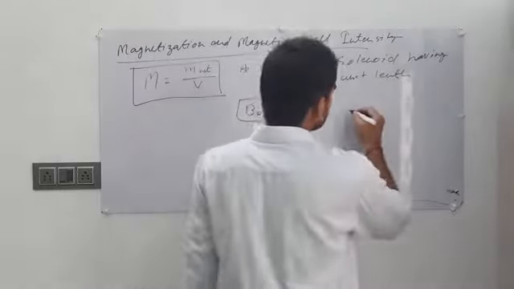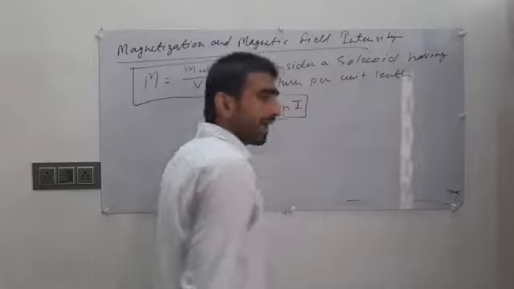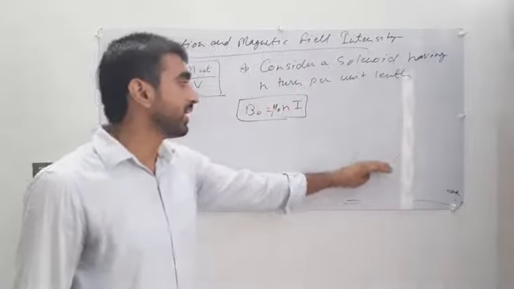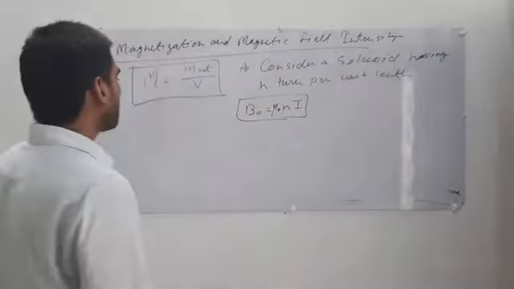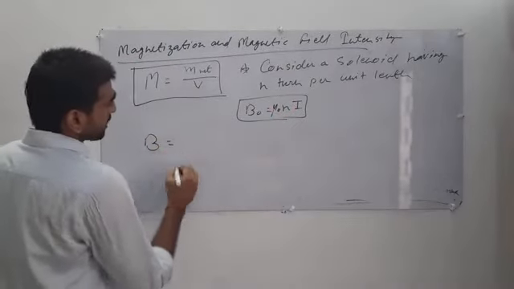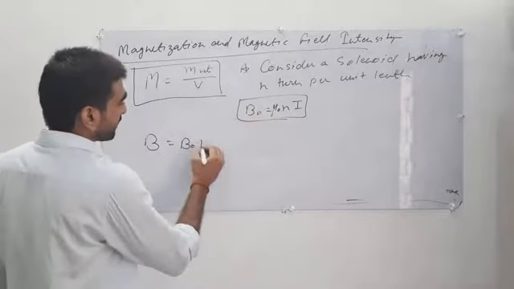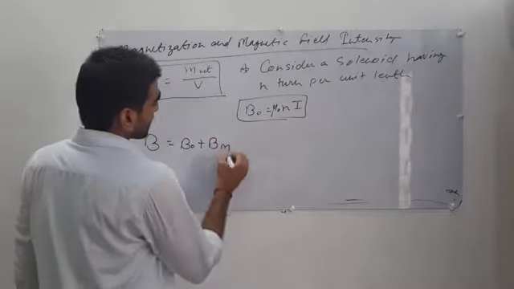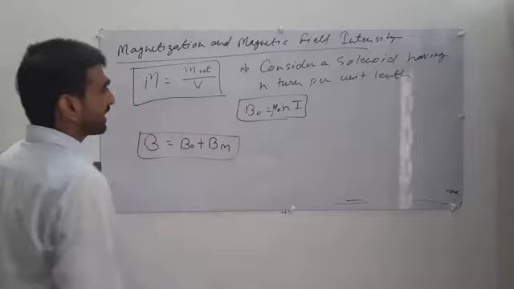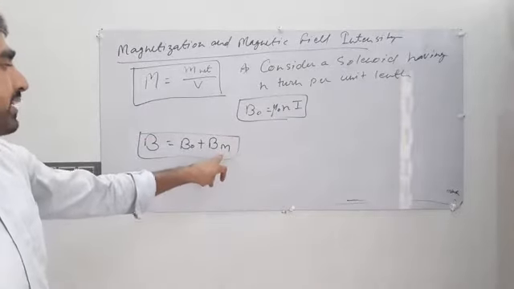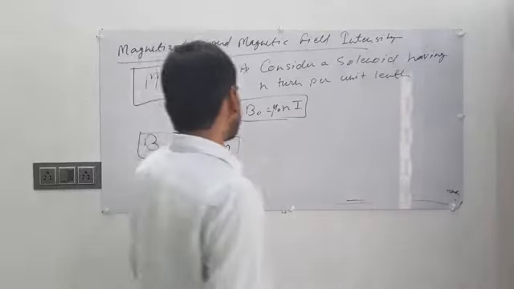If we place a magnetic material inside the solenoid, then the magnetic field becomes B equals B naught plus Bm, the magnetic field due to only the solenoid plus the magnetic field due to the material. Bm is the magnetic field due to the material inside the solenoid.